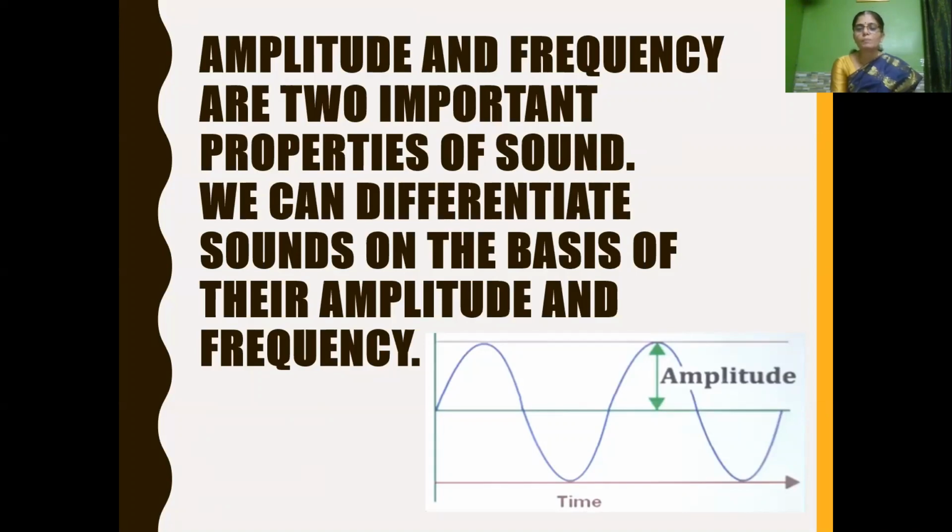The maximum displacement of a particle from its rest position or mean position is called amplitude. And what is frequency? Frequency is the number of oscillations per second.